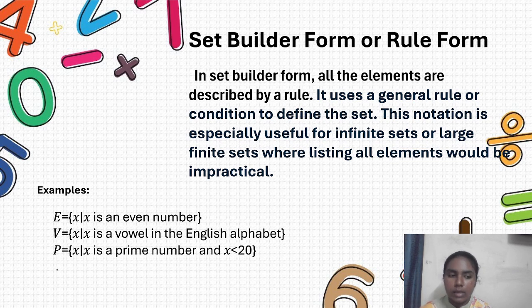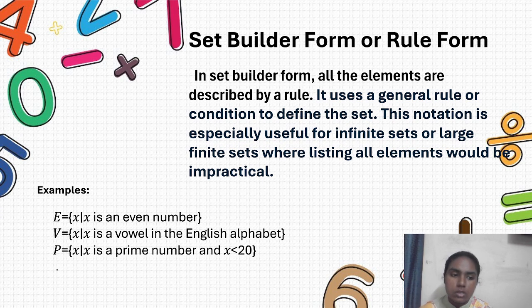Here we should read it like E is the set where x is an element such that x is an even number. V is the set where x is an element such that x is a vowel in the English alphabet. Like that only we should read it.